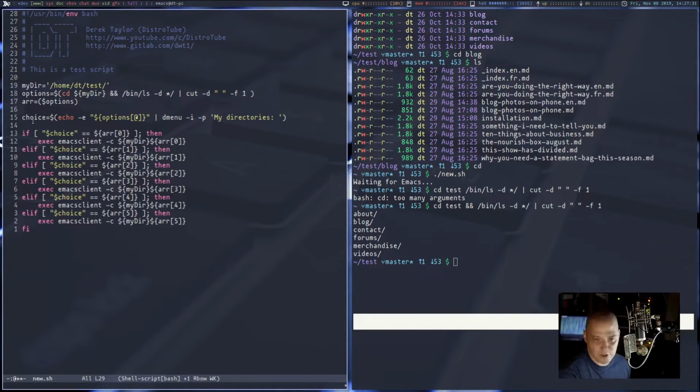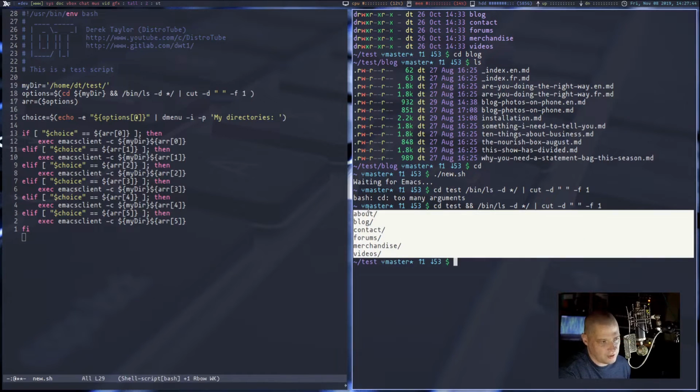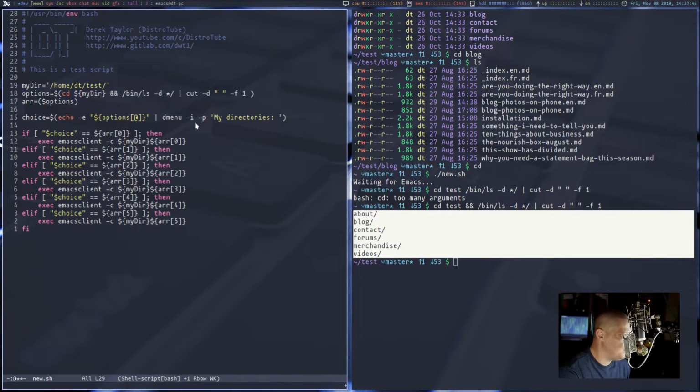So then I have a variable called choice. Choice equals echo. Echo means print out. What is it printing out? It's printing out the options array. Everything in the options array, which is all 6 things right here, gets printed out, piped into dmenu with the -i flag, with the -p flag. The -p flag is for prompt, and then my directories is the name of the dmenu prompt.